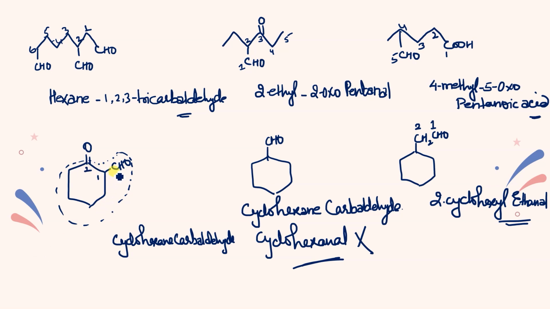Got it? Not from here. We don't mark it from here. This whole is cyclohexane carbonate. So at the 2 position we will add, so this is 2-oxo. Okay? 2-oxocyclohexane carbonate. Achha, one more question is left.